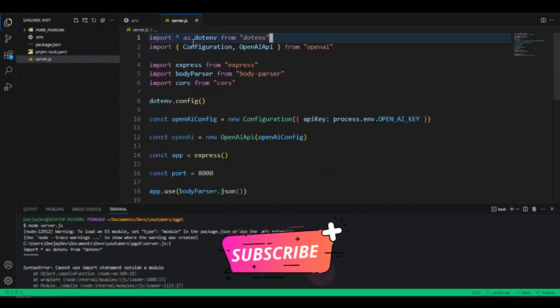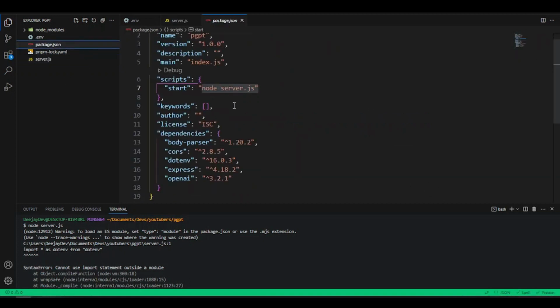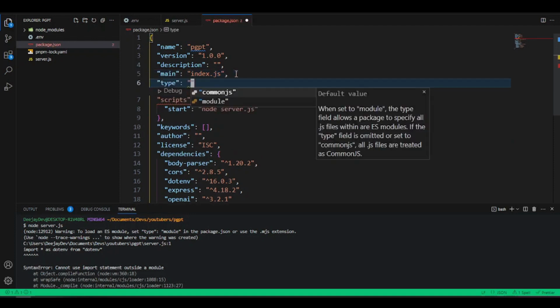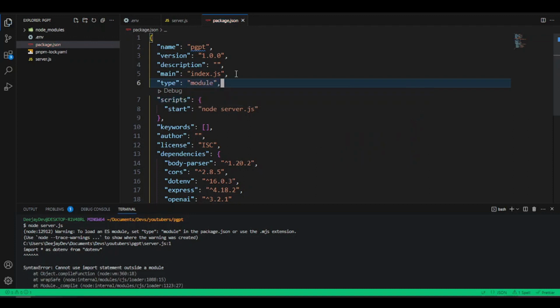So inside our server file, they use imports. So let's fix that issue. We just need to come into your package.json, and inside the package.json, we need to set the type. Let's just call it type. You can choose either between commonjs or module. So we're going to say we want module. Now as we set it as module, this should help us run our code.